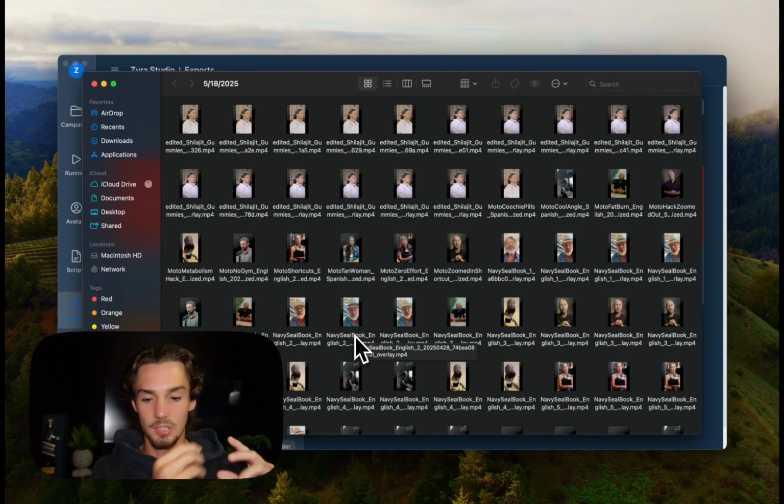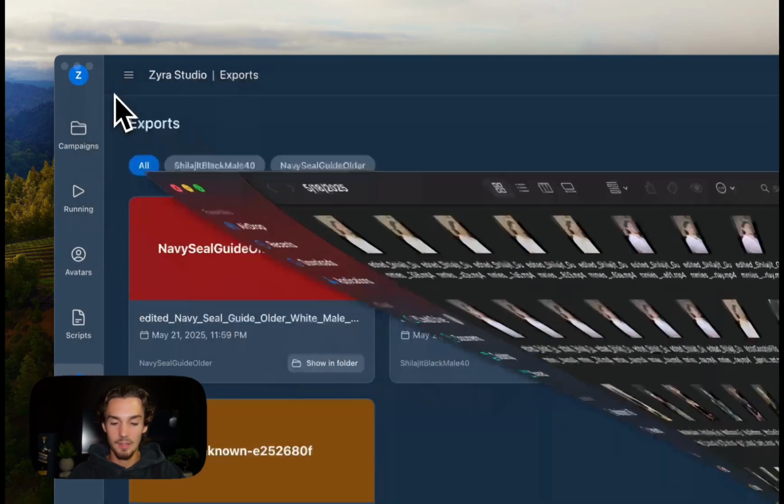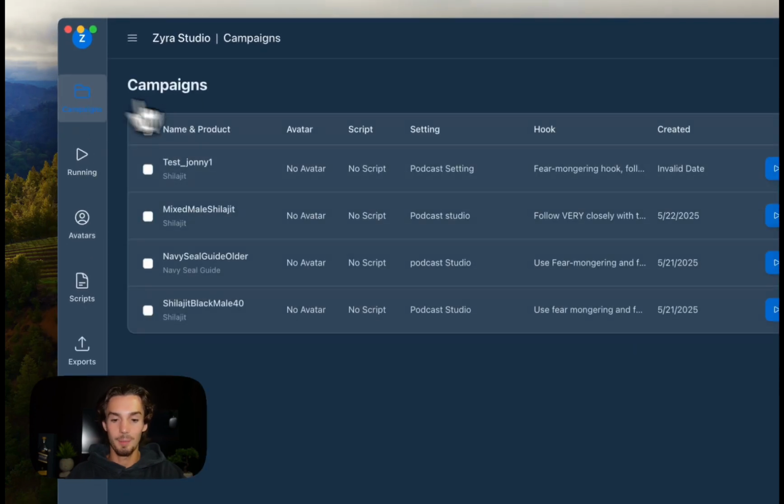With contrast, it'll change the color of the pixels. With different hues, again, it'll change the color, and noise and that sort of thing. So it's completely randomized to get rid of that whole aspect of that repurposed content violation. But let me close out of this and show you how the tool kind of works in the campaign section.